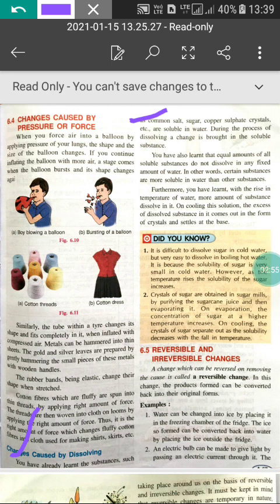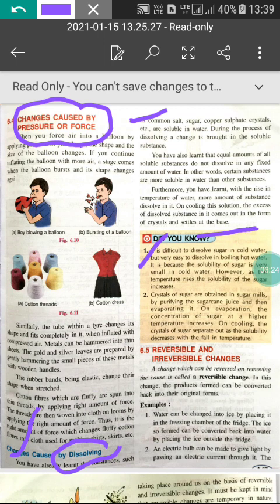You have learned that with the rise in temperature of water, more amount of substance dissolves in it. On cooling this solution, the excess of dissolved substance comes out in the form of crystals and settles at the base. So we can say that there are changes caused by pressure or force and changes caused by dissolving also. And you know that it is difficult to dissolve sugar in cold water but very easy to dissolve in boiling hot water. Why?